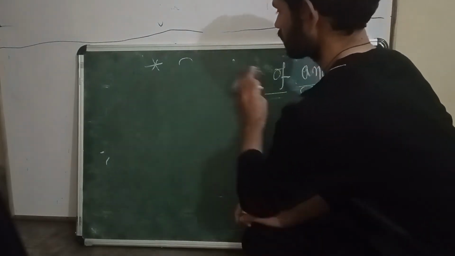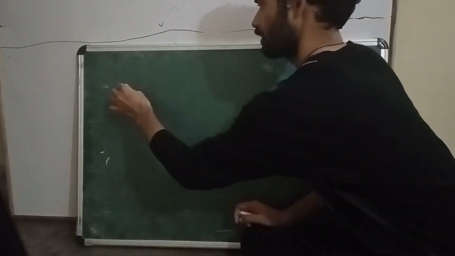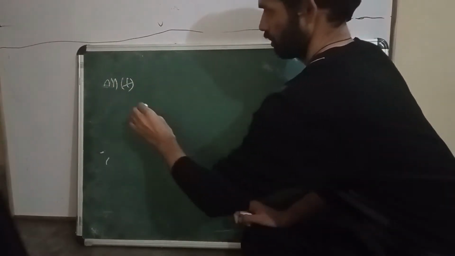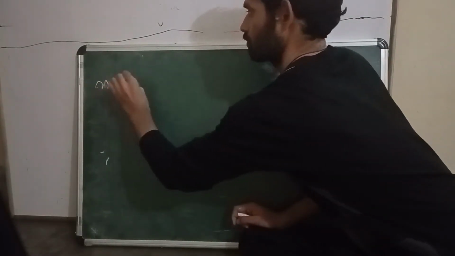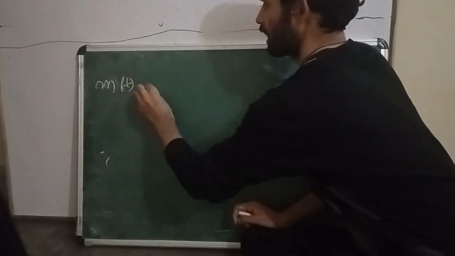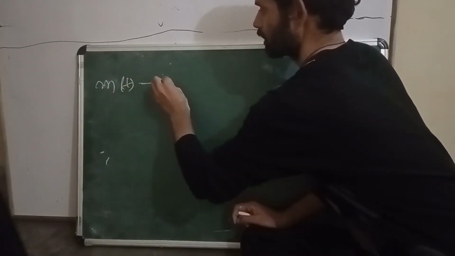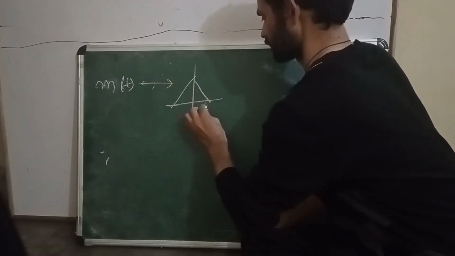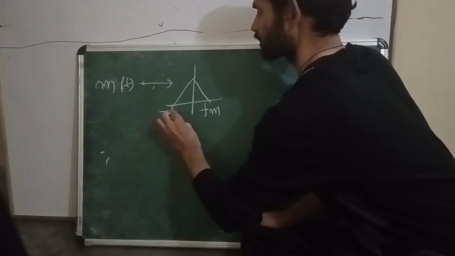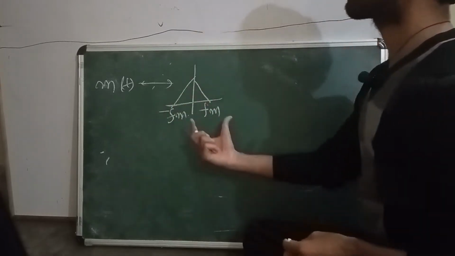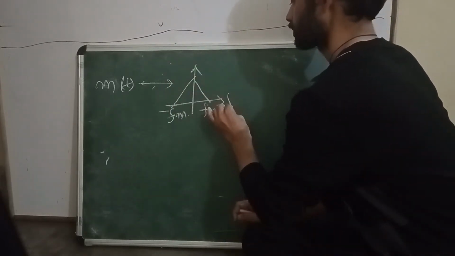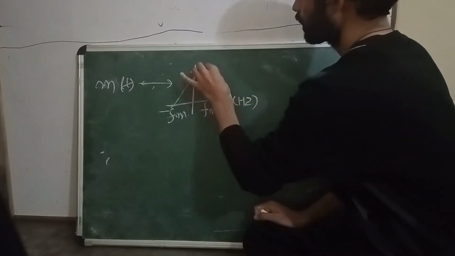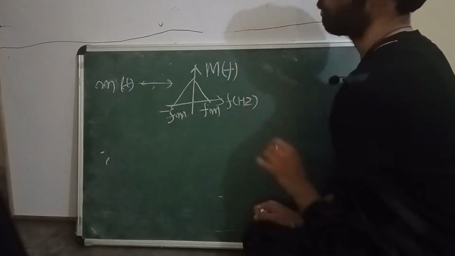Now see how we convert this analog signal. Let's say I have a message signal m of t. This is my message signal, and it is band limited. When I take the Fourier transform, let's say it is band limited to fm hertz. This is my m of f.